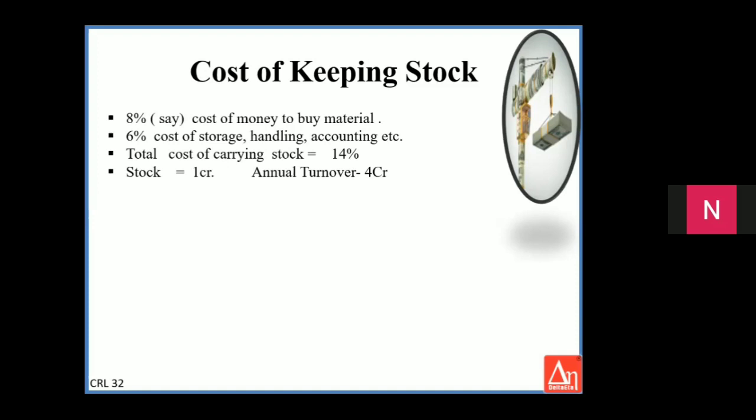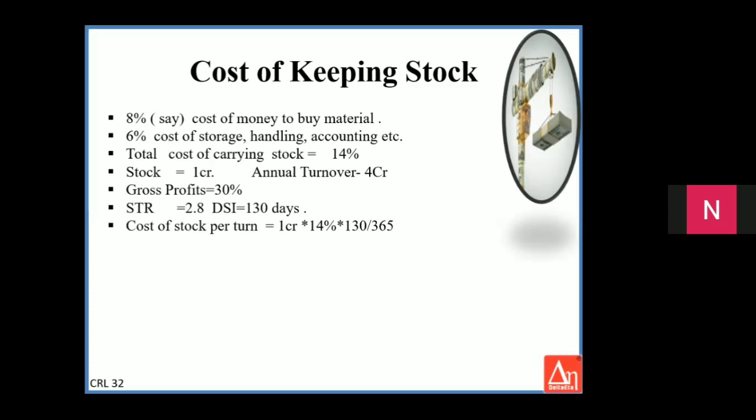So if your stock is 1 crore and annual turnover is 4 crores with a gross profit of 30%, your cost of stock per turn works out to approximately 5 lakh rupees. You'll be surprised by this. So you are giving 30% gross profit. Your STR is 2.8, with DSI of 130 days. So the cost of keeping this 1 crore stock for 130 days is approximately 5 lakh rupees.